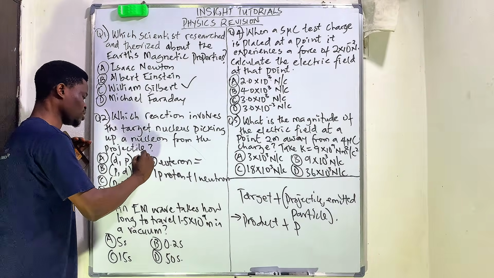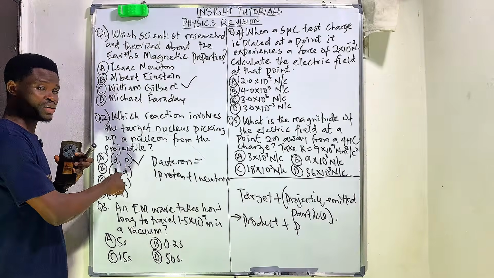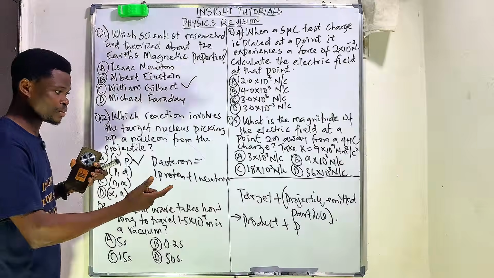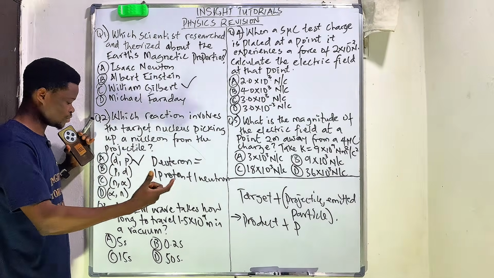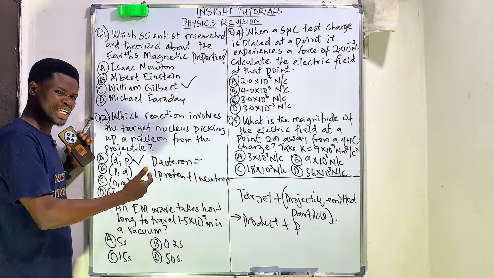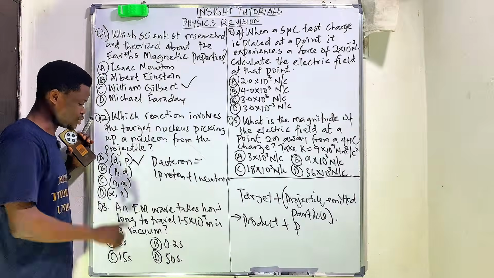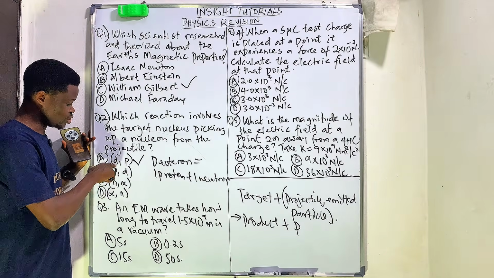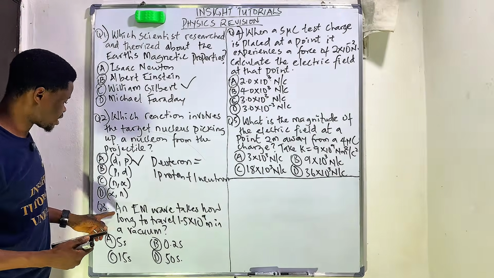Picking up is when it is the larger particle that is actually projected, which is deuterium. It takes the neutron and then sends back the proton in the product. But if it is giving off, it's actually what? It gives off the neutron, so that it can form the deuterium. So the correct answer to this question is deuterium to proton.